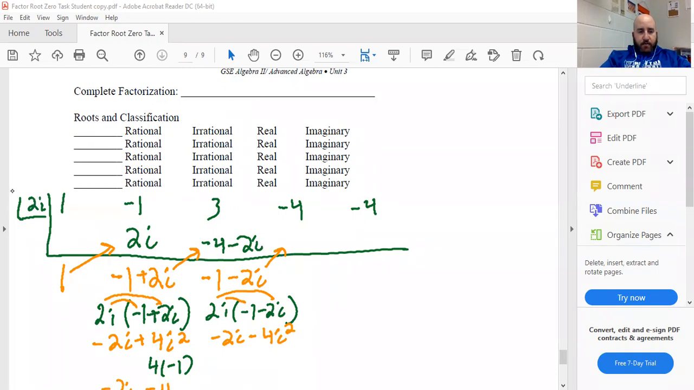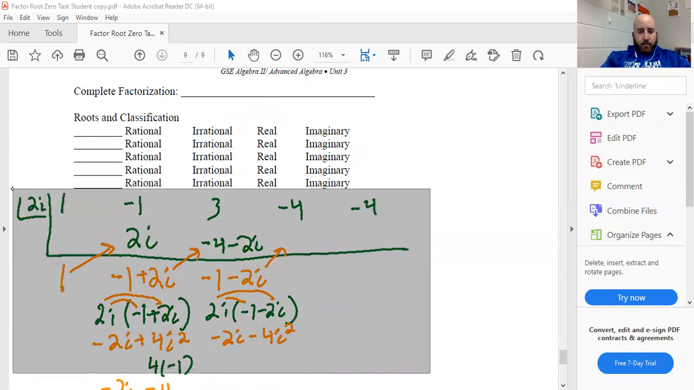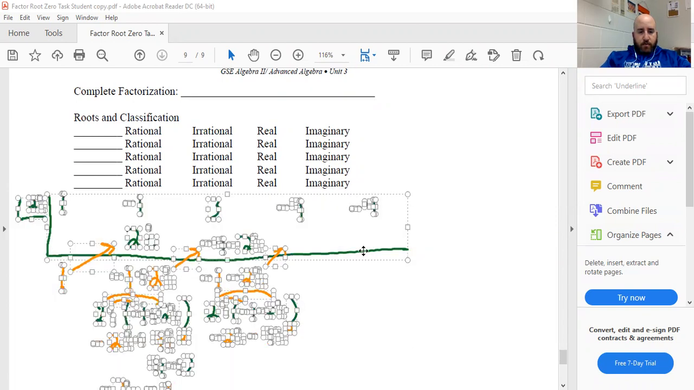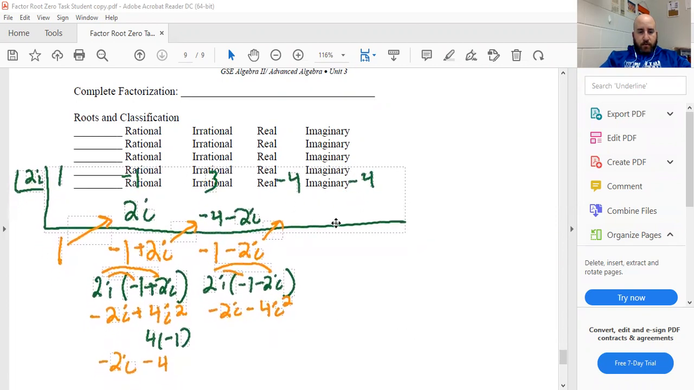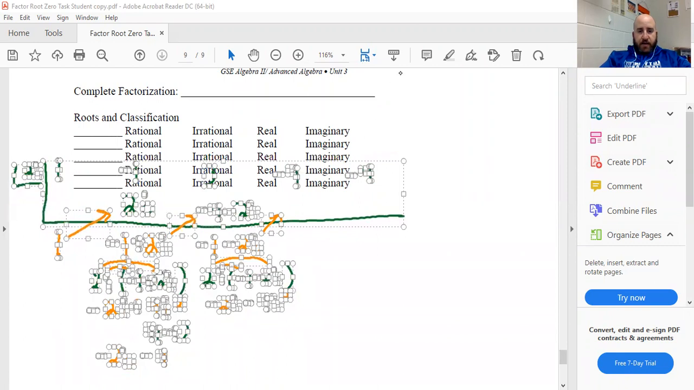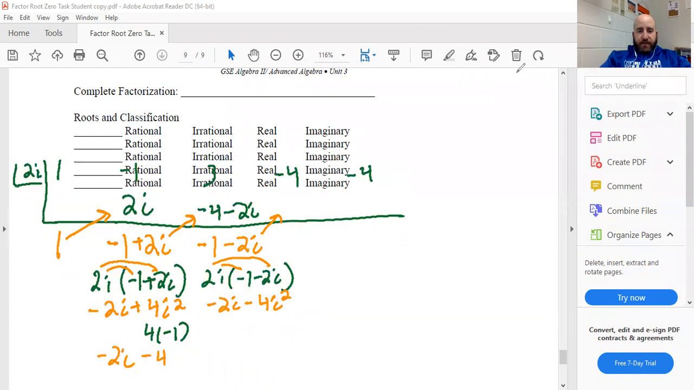Let's drag it up now. Drag it up a little bit so we can see. We do the same thing with i squared. We got to replace it with -1. -4 times -1. It's going to be +4. So I've got -2i plus 4. Again, that's what's going to go up here.